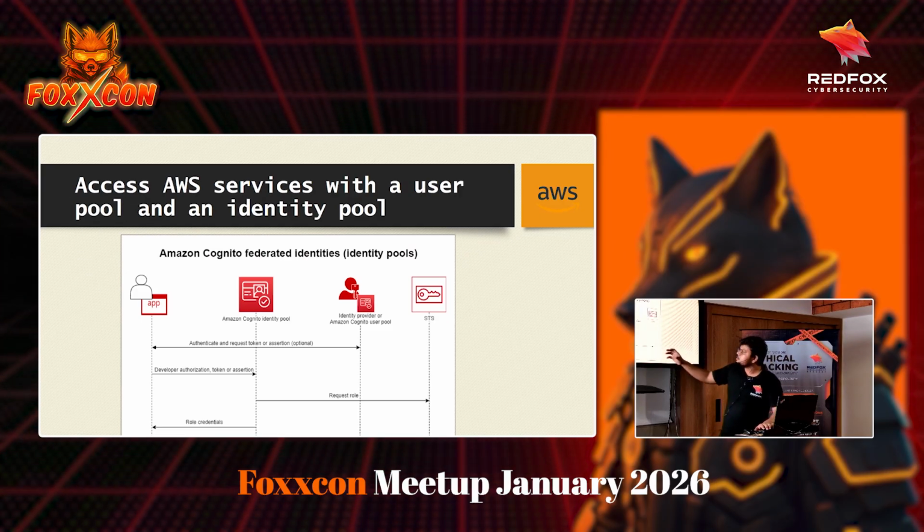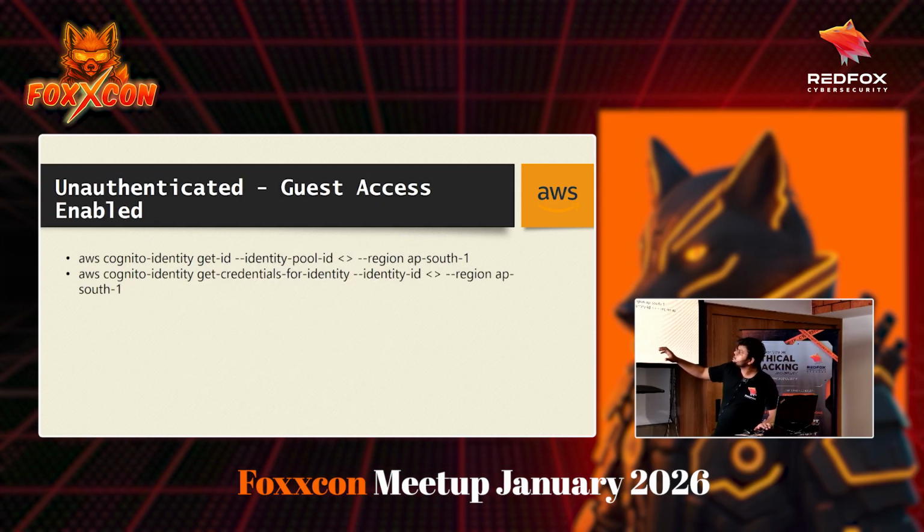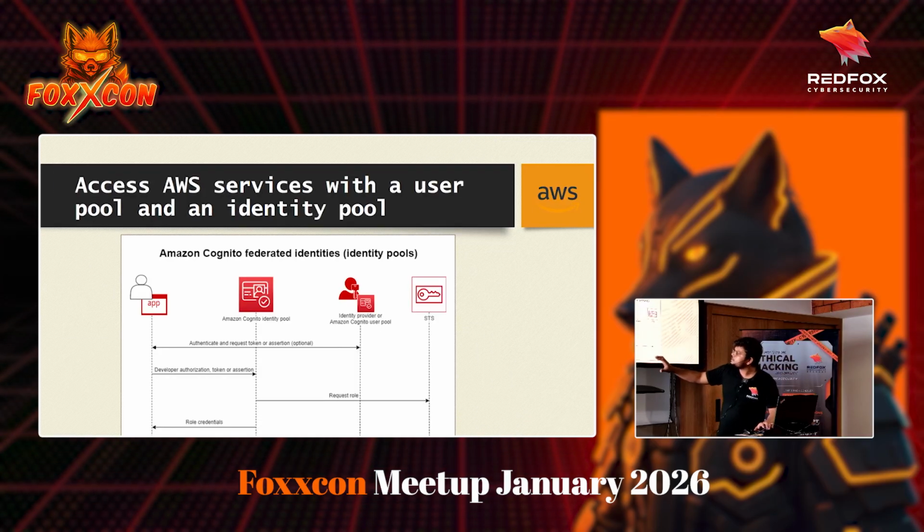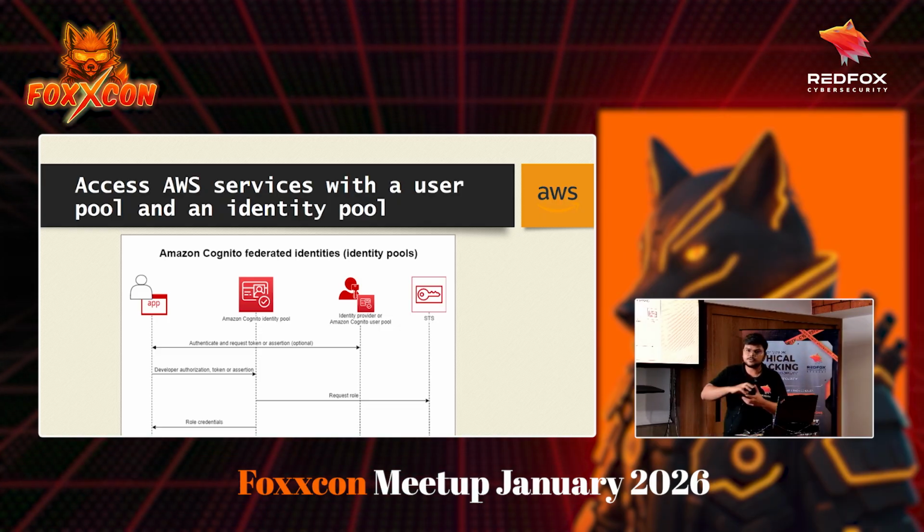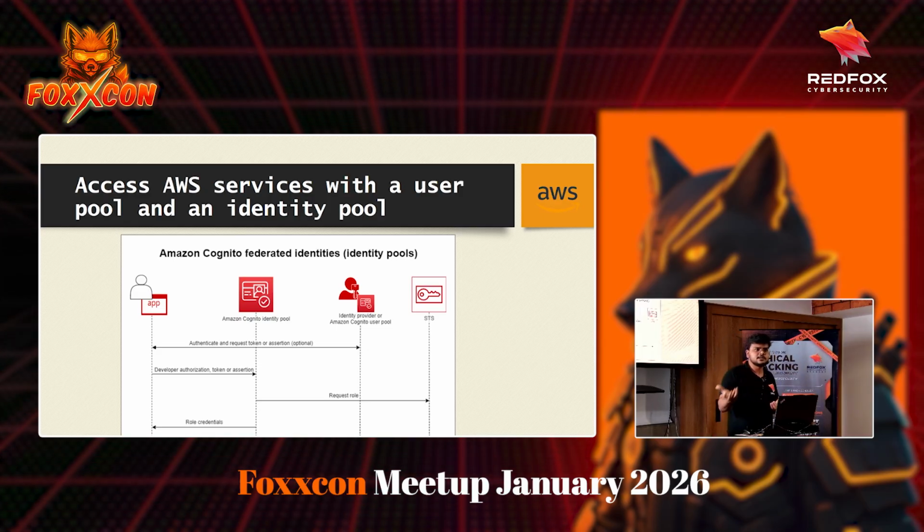Okay, so what happens in the case of identity pools? They take those user tokens once the user signs in. Using that, it will take the token, and then it will send back a temporary credential that the user can use to access that particular service. Let's see the flow, then you will understand.